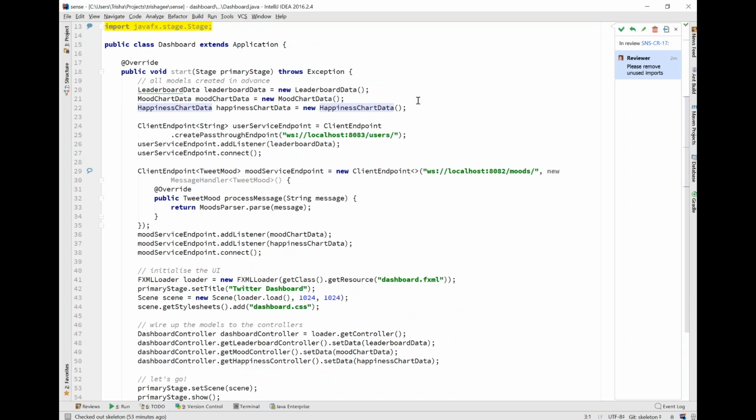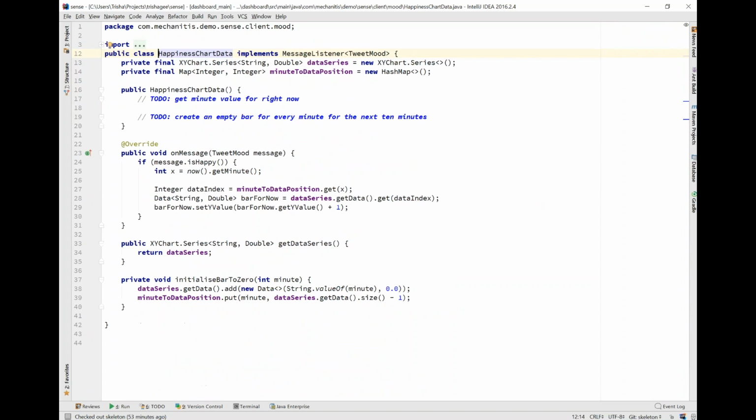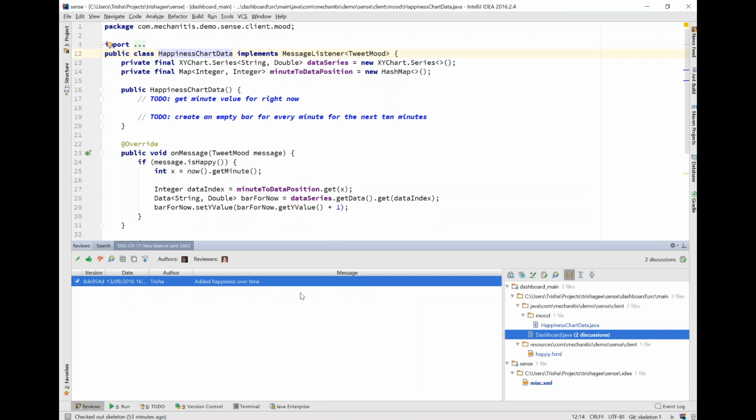What I did though is I effectively just got a read-only copy of just this class. So if I start drilling through and using the IDE like I expect to, then when I drill through here, I'll get my current version of this file, not the version of the file that's part of this code review. So what I really want to do when I want to have a more thorough look at what classes were impacted, how they work, then probably what I would want to do is check out this revision. So check out all the files that make up this code review.